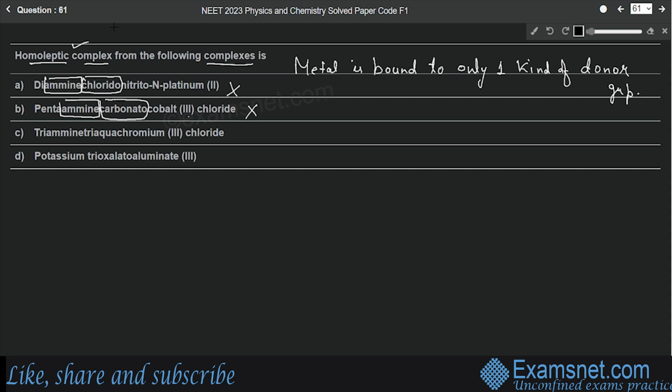Here we have triammine, triaqua, so again you can see there are more than one ligands. Triammine, triaqua, chromium 3 chloride, so this is also not an example of homoleptic complex. In the last one we have potassium trioxalato aluminate 3. So trioxalato, only one ligand is there. So this is an example of homoleptic complex because there is only one ligand.